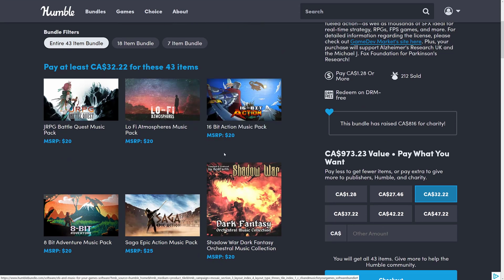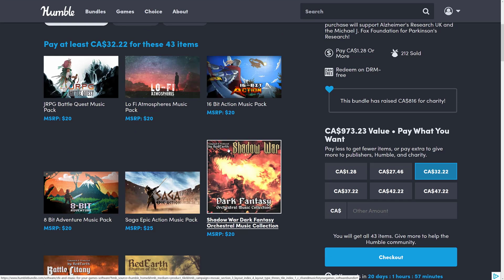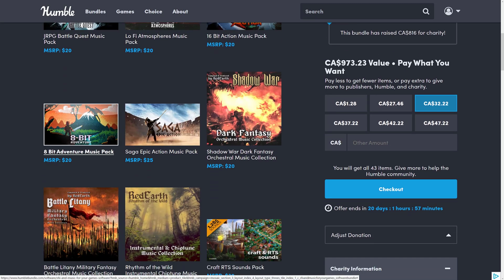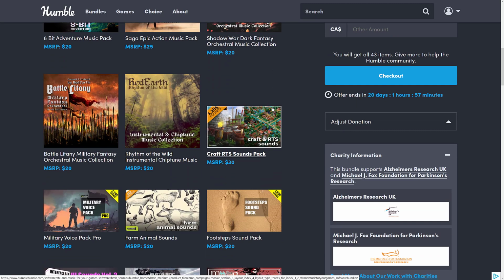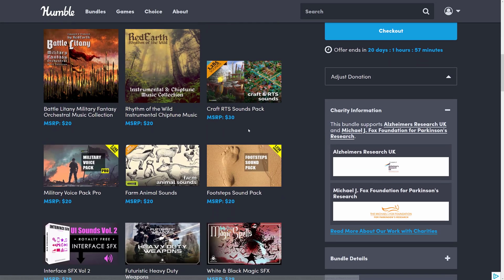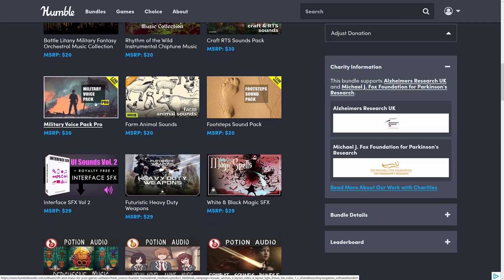Well, we get a bunch of music packs that are specifically for games, including the JRPG Battle Music Quest Pack, Quest Music Pack, I knew I missed a word there. A Lo-Fi Atmosphere Music Pack, the 16-bit Action Music Pack, the 8-bit Action Music Pack, the Saga Epic Music Pack, the Shadow War Dark Fantasy Orchestral Music Collection, the Battle Litany Military Fantasy Orchestral Music Collection, Rhythms of the Wind Instrumental Chiptune Music, RTS Crafting Sounds Pack, Military Voice Sounds Pack Pro, Farm Animals Sounds, Footstep Sounds.